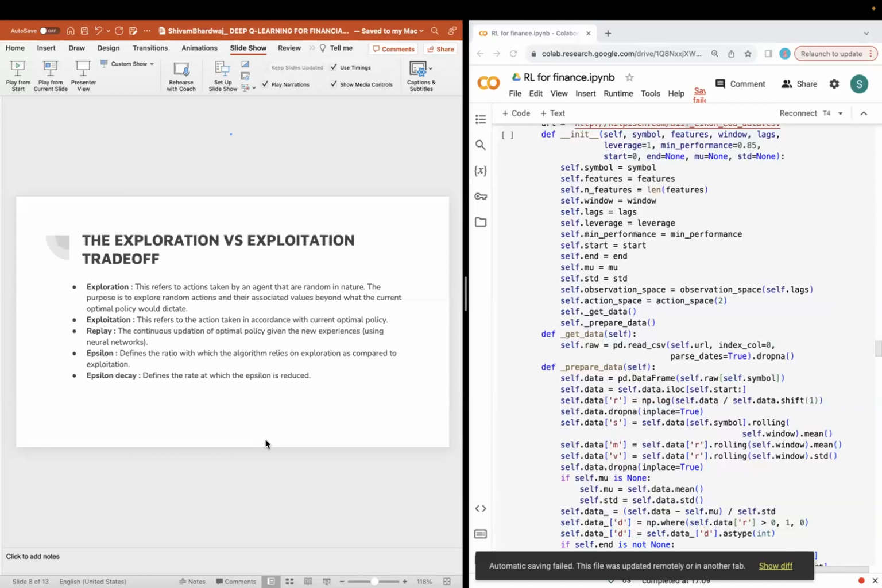using neural networks. We have defined epsilon, which, as shown in the code, I have used as 1, which is the ratio with which the algorithm relies on exploration as compared to exploitation. When we start learning our model, we have a complete focus on exploration and exploring new criteria. As we dive deeper into our model, we stop exploring and start exploiting what we already know. For that, we use an epsilon decay that is defined as the rate at which epsilon is reduced.